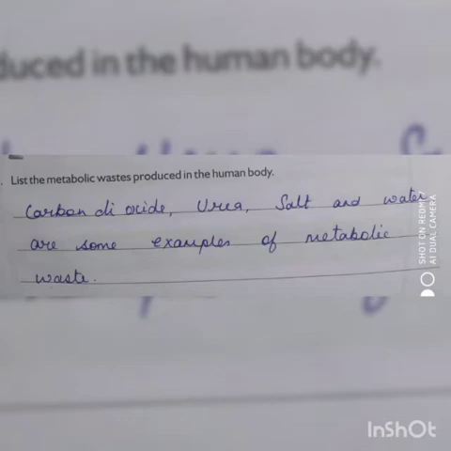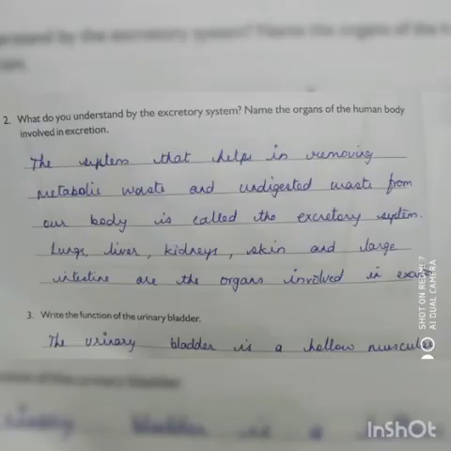The second question, what do you understand by the excretory system? Name the organs of the human body involved in excretion. The system that helps in removing metabolic waste and undigested waste from our body is called the excretory system. Lungs, liver, kidneys, skin and large intestine are the organs involved in excretion.